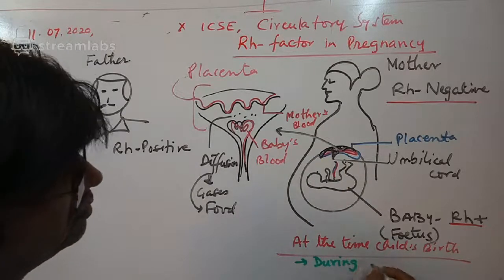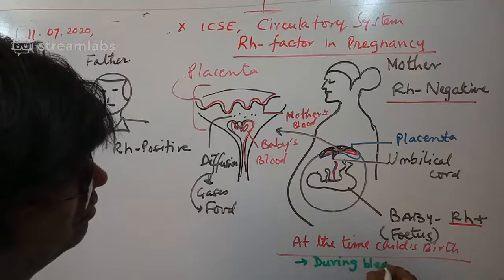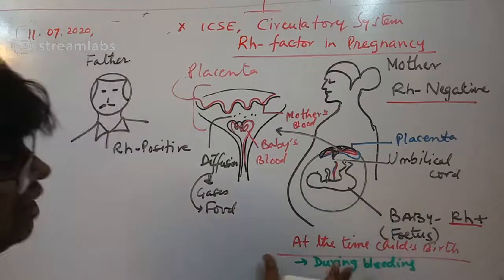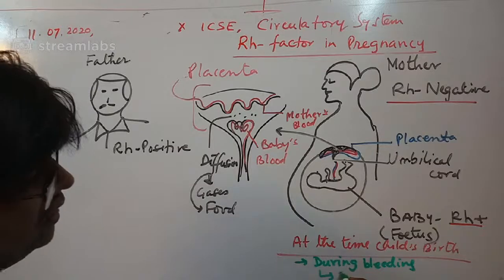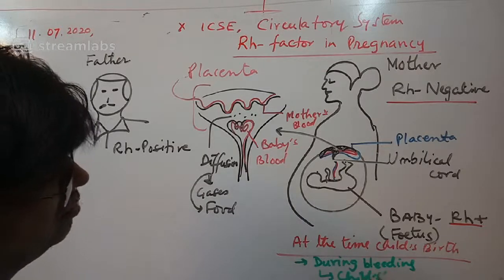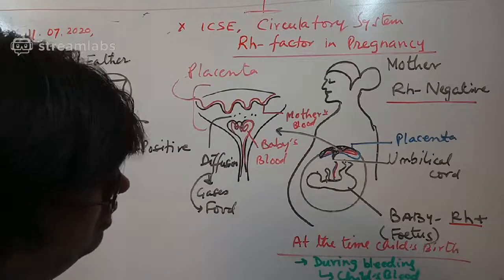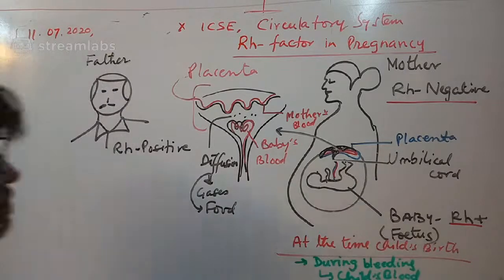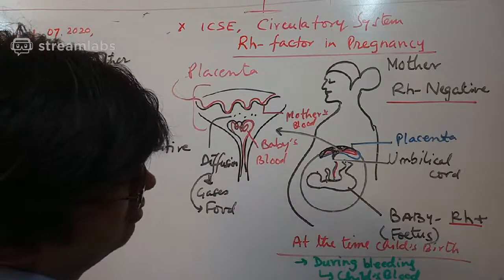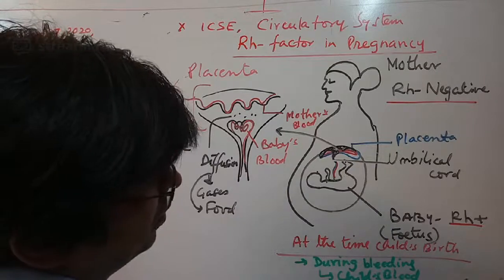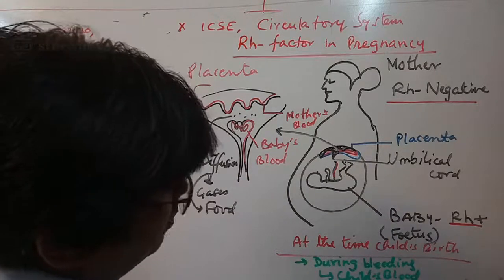During childbirth, the child's blood can sensitize the mother's blood. The problem is this.